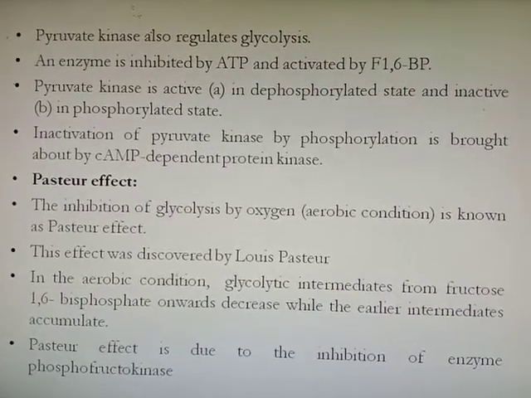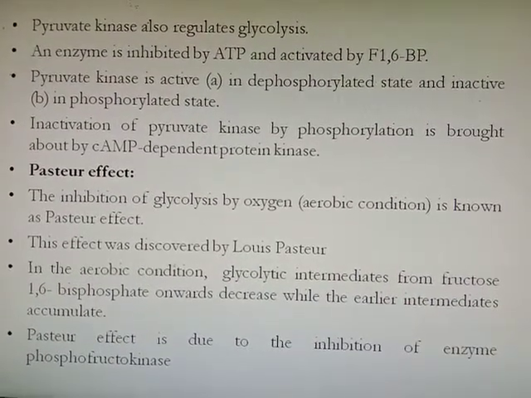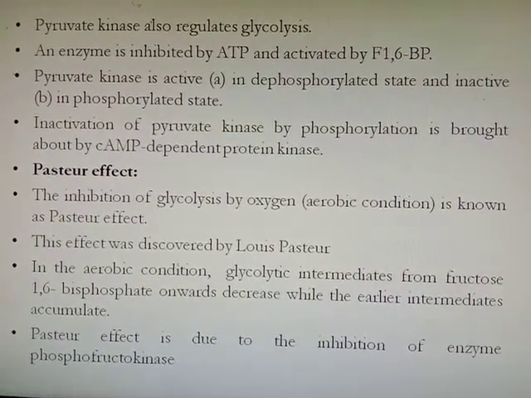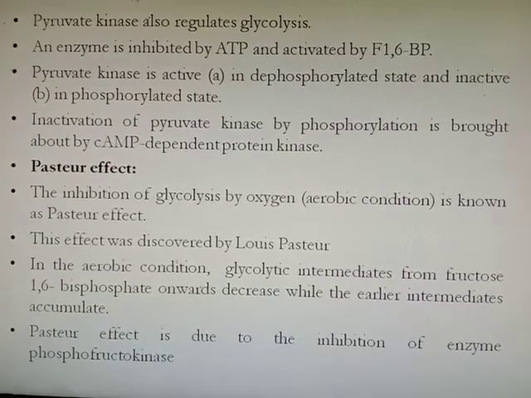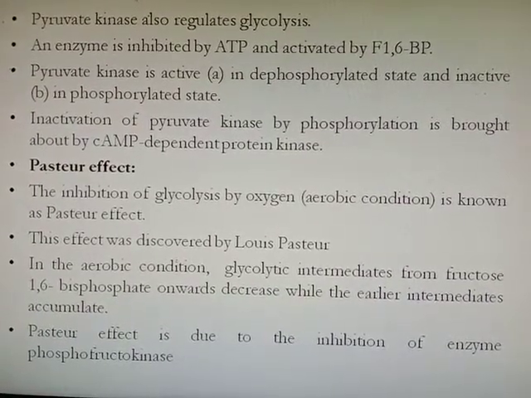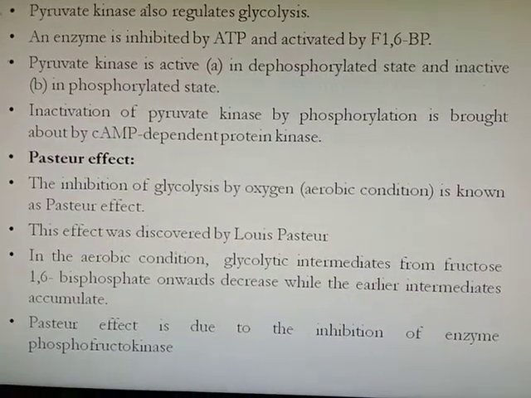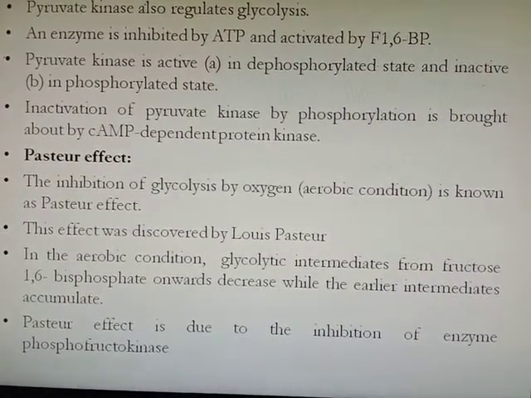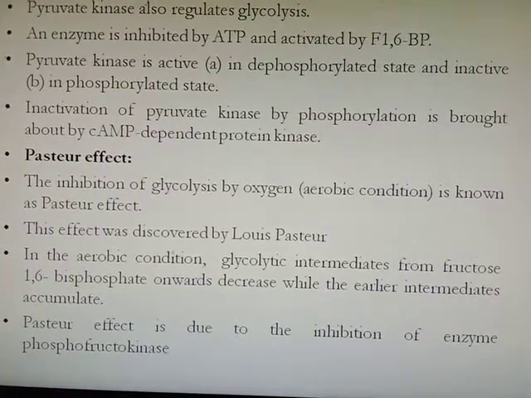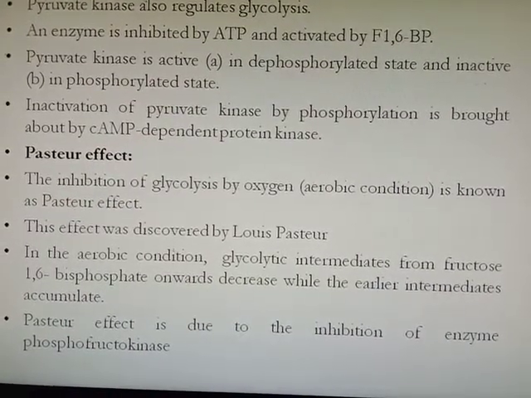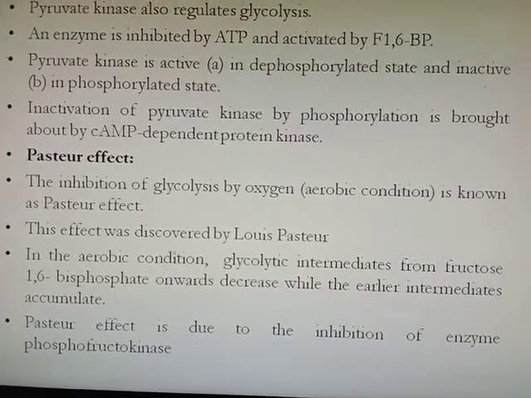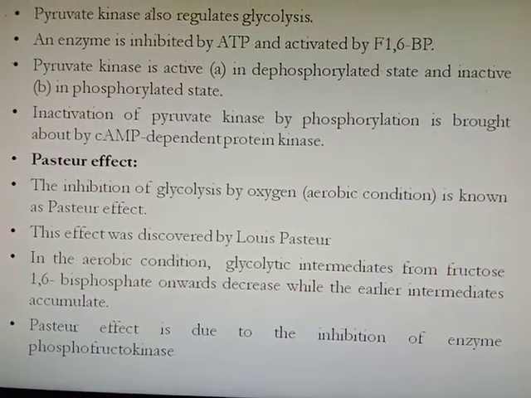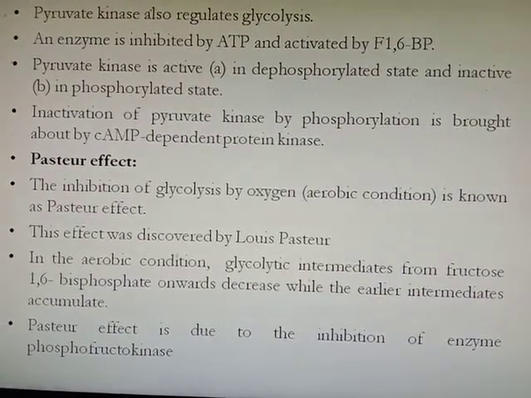Third enzyme is pyruvate kinase. It also regulates glycolysis. This enzyme is inhibited by ATP and activated by fructose 1,6-bisphosphate. The pyruvate kinase is present in 2 forms. One is active and another is inactive. The active form is called A form, which is dephosphorylated. When pyruvate kinase is in dephosphorylated form, it is the active form.